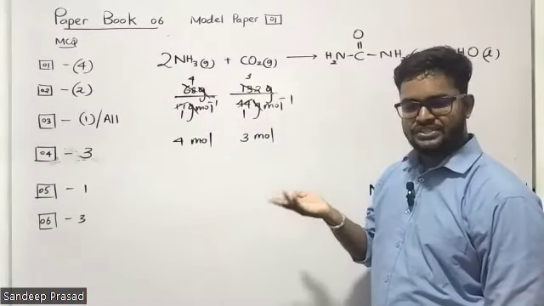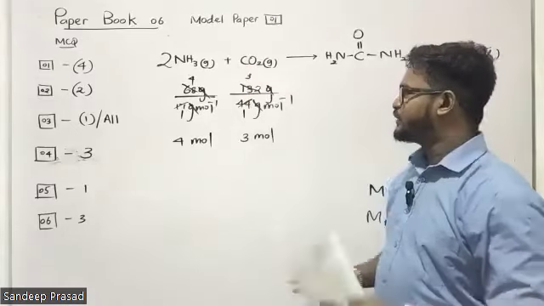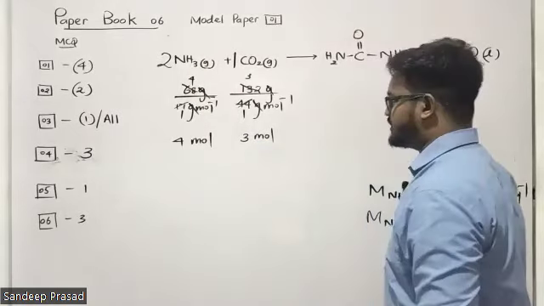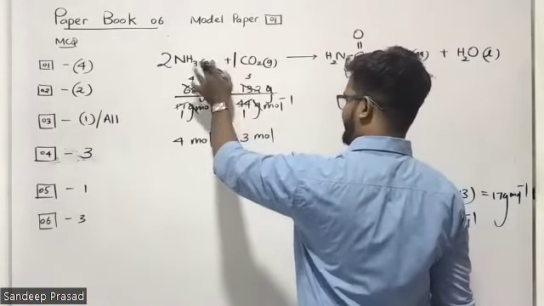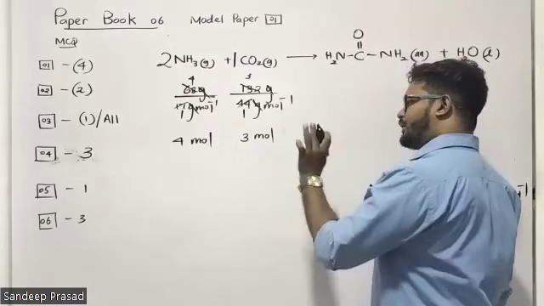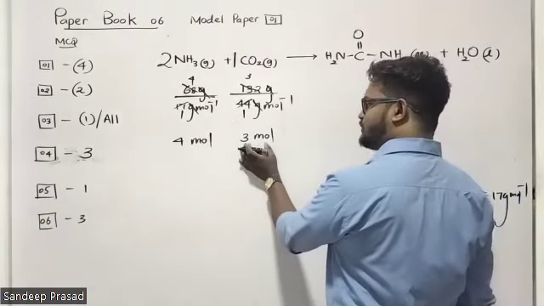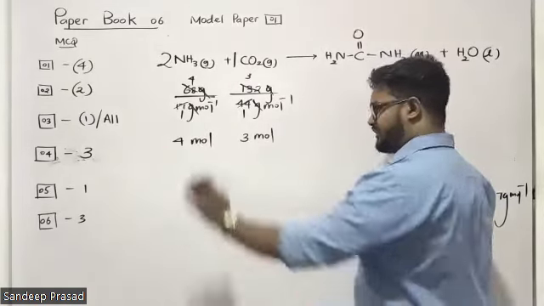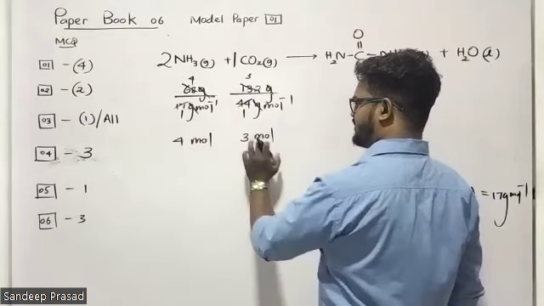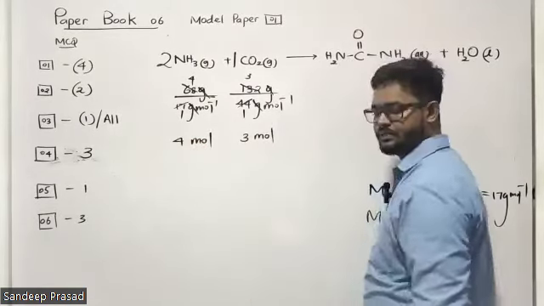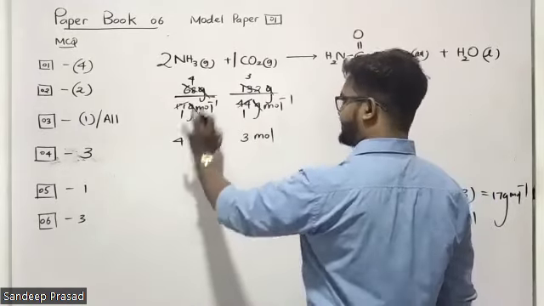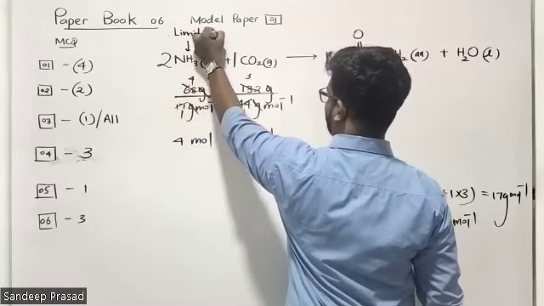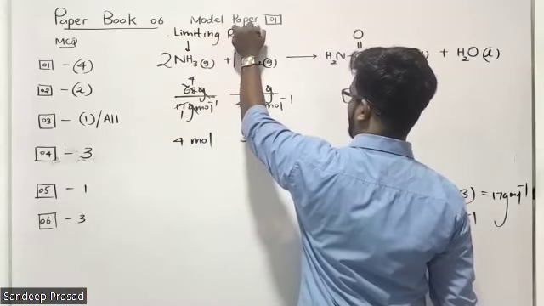According to the reaction stoichiometry between carbon dioxide and ammonia, which is 1:2, 3 moles of carbon dioxide should react with 6 moles of ammonia. We don't have 6 moles of ammonia, so carbon dioxide is not the limiting reagent. The limiting reactant is ammonia.